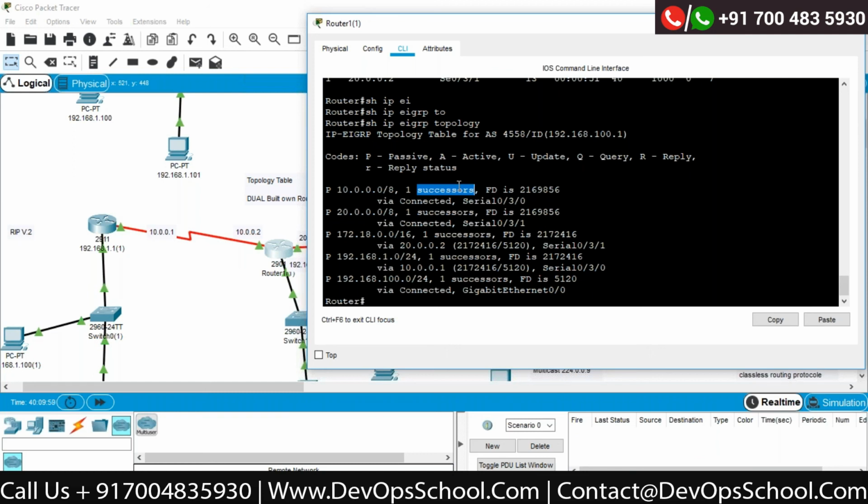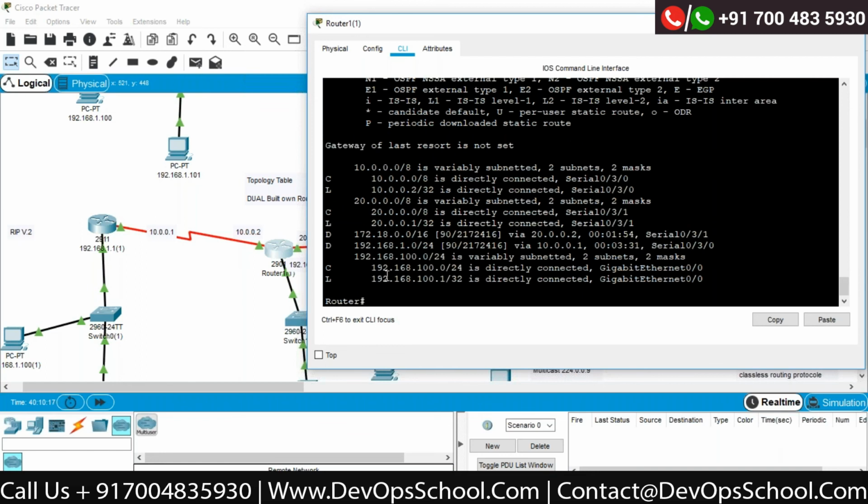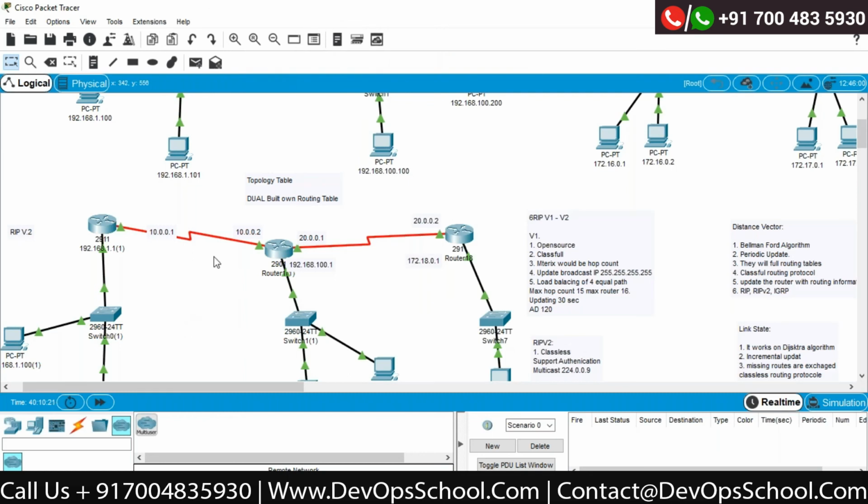Successor means your best route which is available. Correct. So understand, I am able to create a topology table, and based on this topology table, I would create show IP route. This is my route table. Correct. Now understand, I'm talking about the middle router.